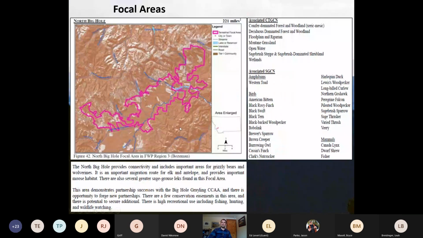But just to show you an example of what one of those entries looks like in the actual plan, we have a map of that delineated area, a brief description of why it was established as a focal area, a few sentences on the importance of it, and then again, a nice list of associated species of greatest conservation need. And then in these focal areas, because they can contain many community types, you actually get a list of what those CTGCN are as well. So unlike the community types, which are guaranteed you're going to be in one because the forested areas are all included, you might be able to escape being in a focal area, but there's a pretty high chance that you're going to be in or near one, no matter where you are.